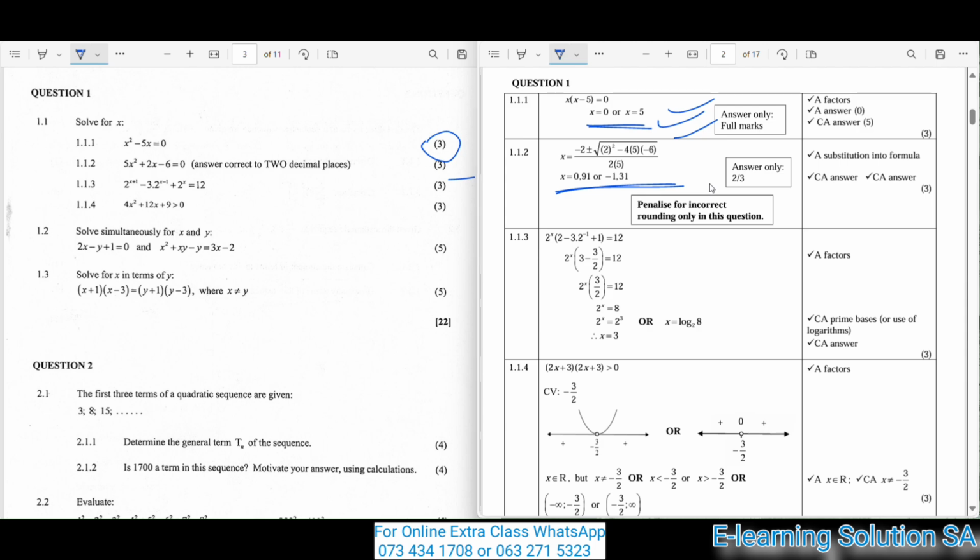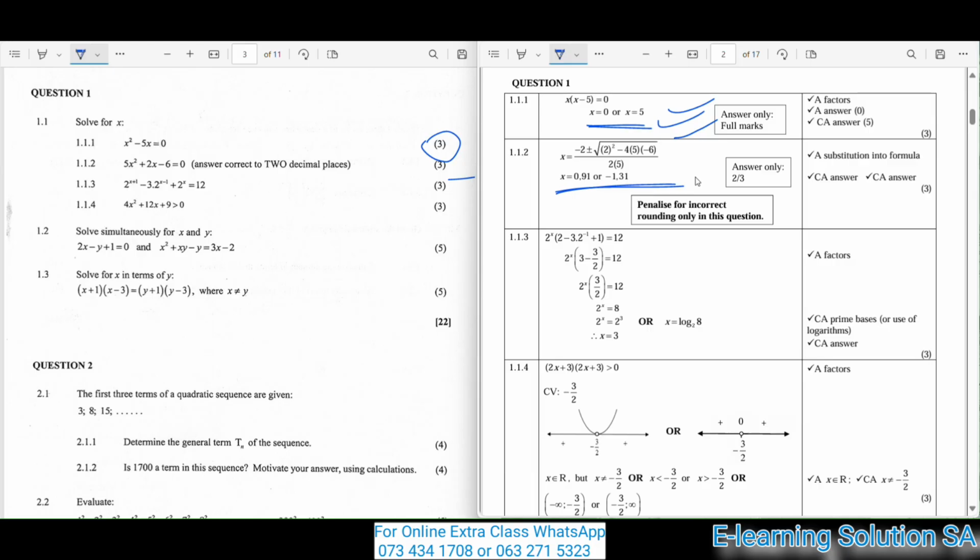So make sure that you get that. And remember, there will be a penalty for incorrect rounding only in this question. If you round in any other way, which is not instructed in this question, you'll be penalized or you won't get marks. So make sure that you understand the question and correct your answer to 2 decimal places because you were instructed to do so.